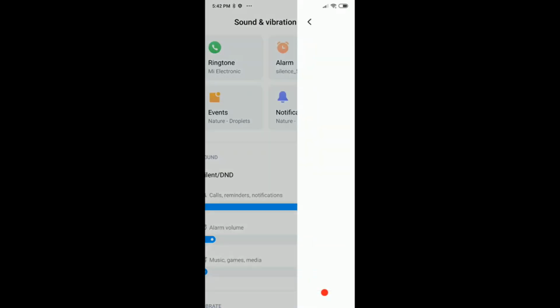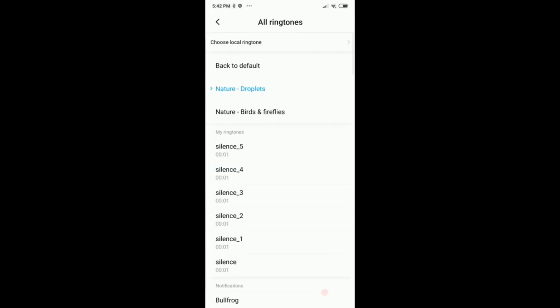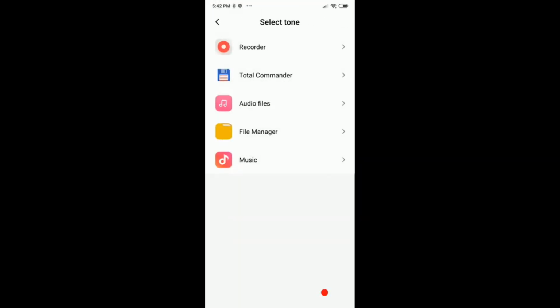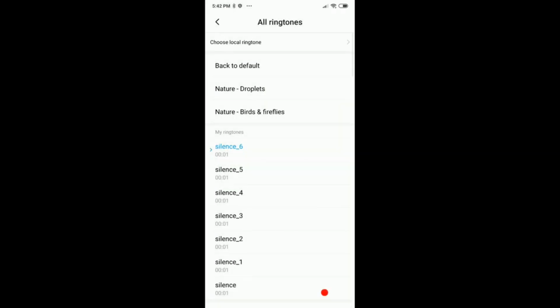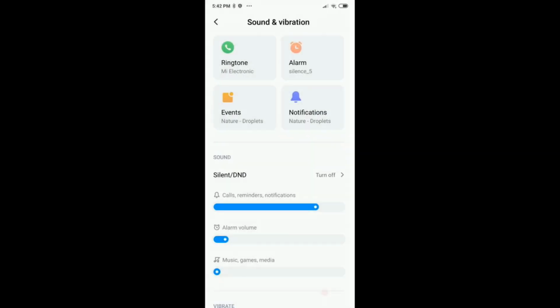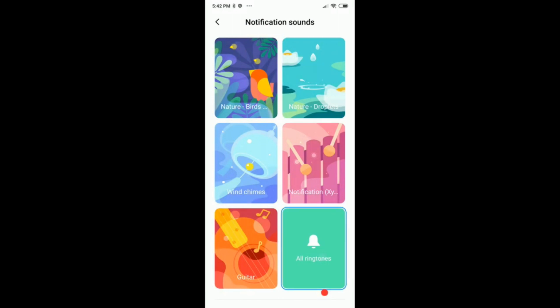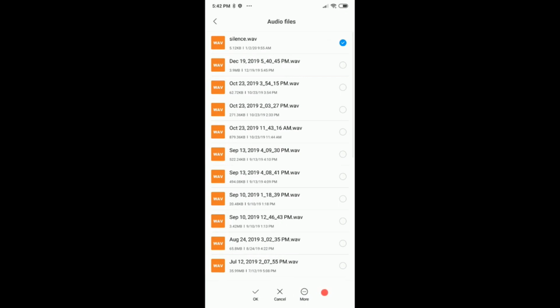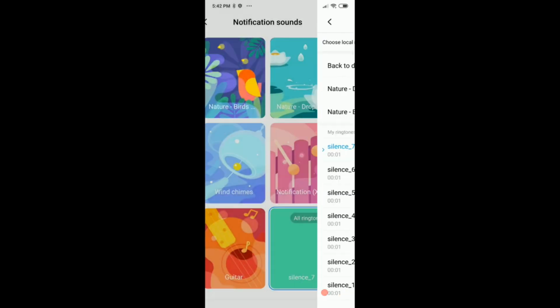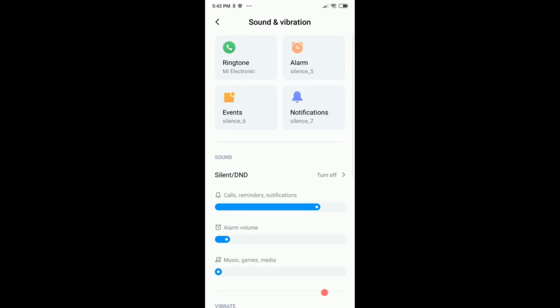And you can do this also for the events and for everything. Go to local, go to audio file, go to silent, click OK, go back, and same thing also for the notification. As you can see, this can really work for everything. You don't have to record different things. You can use the same audio sound for everything. And now I have silenced everything except for the ringtones,